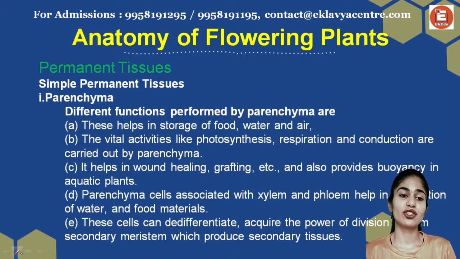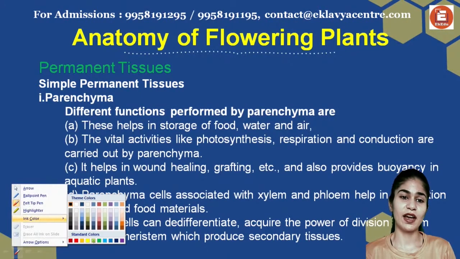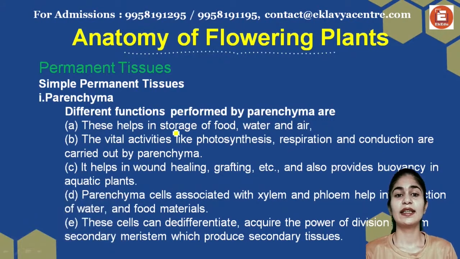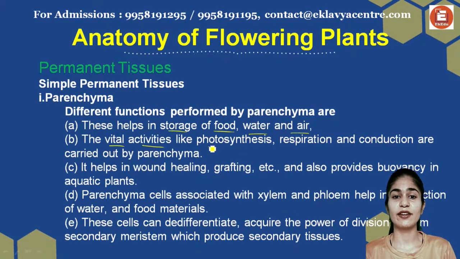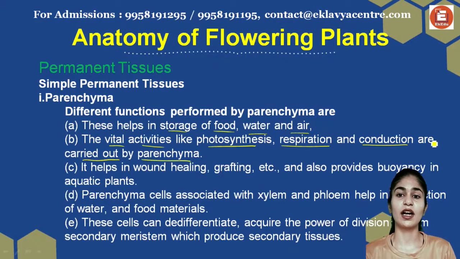Talking about the function of your parenchyma, why do we have parenchyma at all in our plants? They help in storage of food, water and air. Like we said, reserve food material is stored in your parenchyma. Then there are vital activities like photosynthesis in your chlorenchyma, and respiration and conduction of air carried out by aerenchyma. Conduction is done by your xylem parenchyma and phloem parenchyma.